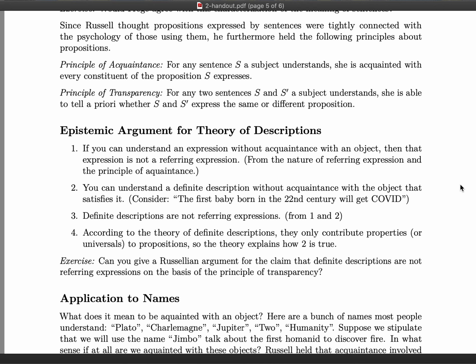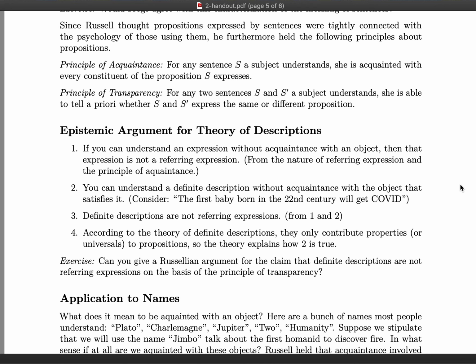Okay, so that is to say that, according to Russell, in order to understand a genuine referring expression, we have to be acquainted with their referent. However, we can understand definite descriptions without being acquainted with their referent, or the object they pick out. Therefore, definite descriptions are not genuine referring expressions.